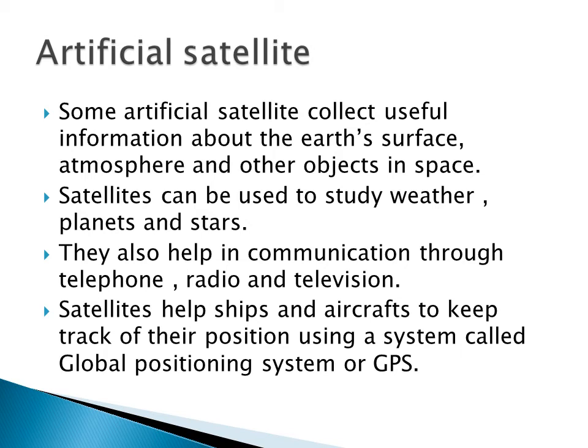Repeating again, some artificial satellites, what will they do? They will collect useful information about the Earth's surface, atmosphere and other objects in space, and are also used to study the weather, planets and stars. They also help in communication through television, radio and telephone. Satellites help ships and aircraft to track their position using a system called Global Positioning System.